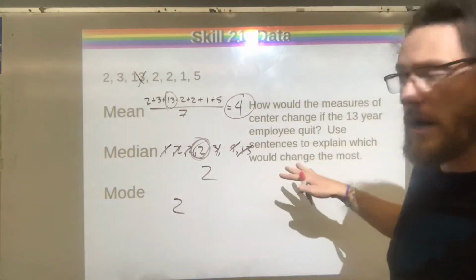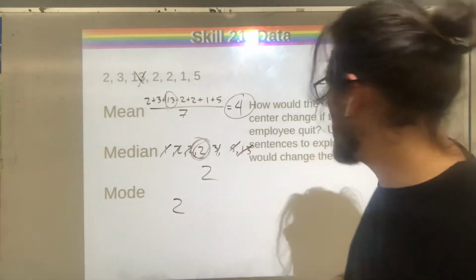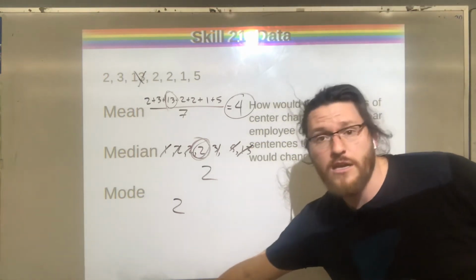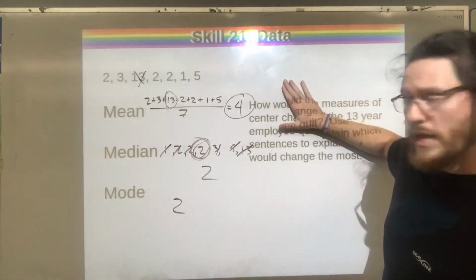Okay, so that based on the outlier effect, right, our mean's going to change. The other 2 values aren't going to change very much. And in this case, they're not going to change at all. Okay, so that's yesterday's stuff.